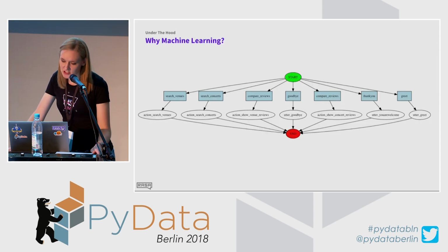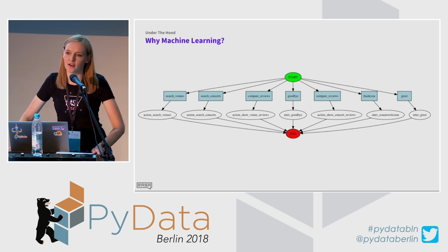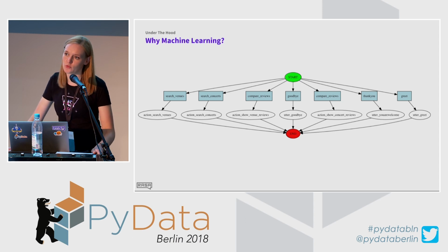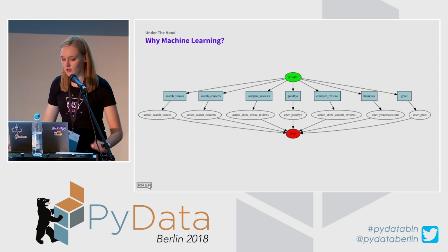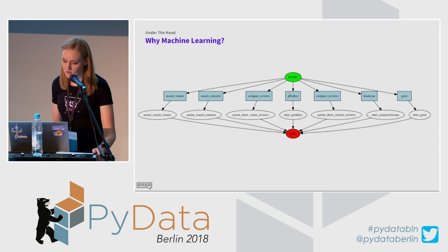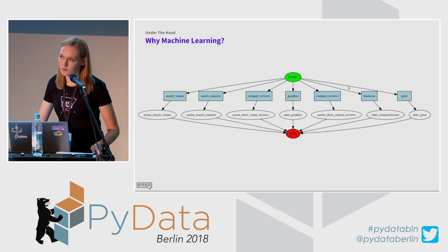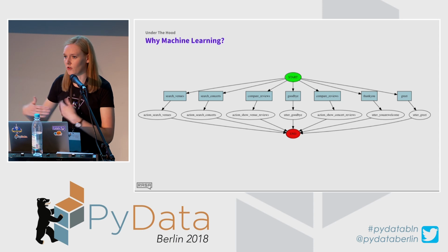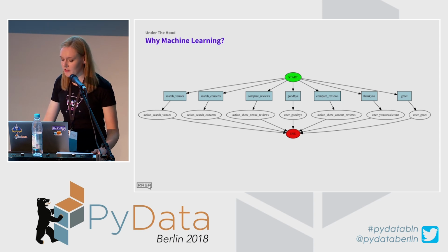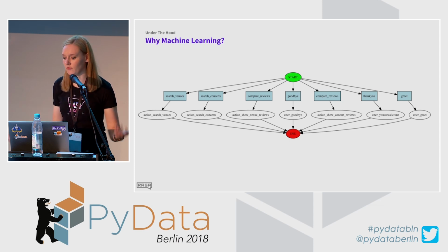I mentioned why machine learning: it picks up things from the data and not from predefined rule sets of how a chatbot should respond at a specific stage of the conversation. As you can see, there are so many different ways a conversation could start and go. A user could say goodbye, say thank you or greet, and using a state machine or rule-based approach, you would have to implement a rule for each of them. Using machine learning, you provide training data, and it picks up those patterns from the training data itself.